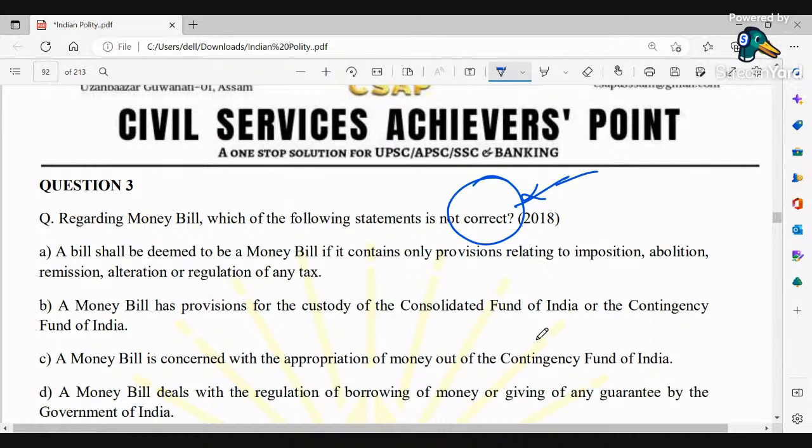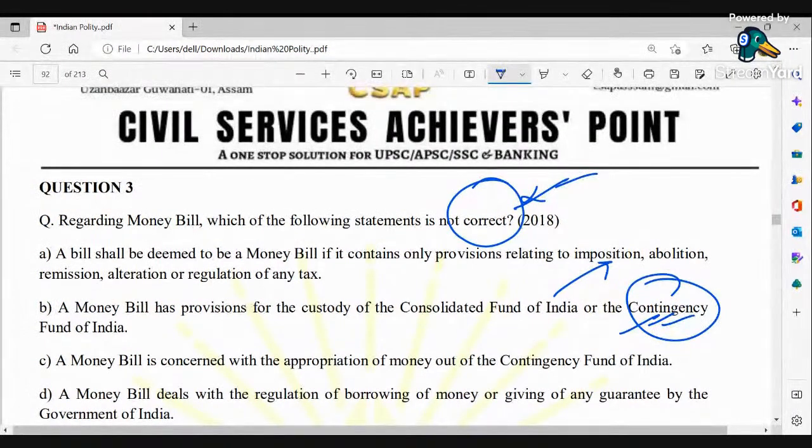Second option, a money bill has provisions for the custody of the Consolidated Fund of India, that is the CFI, and also the contingency fund, which is basically known as the emergency fund. So a money bill is concerned with the appropriation of money out of the CFI, that is the contingency fund, and a money bill deals with the regulation of borrowing of money or giving of any guarantee by the government of India.